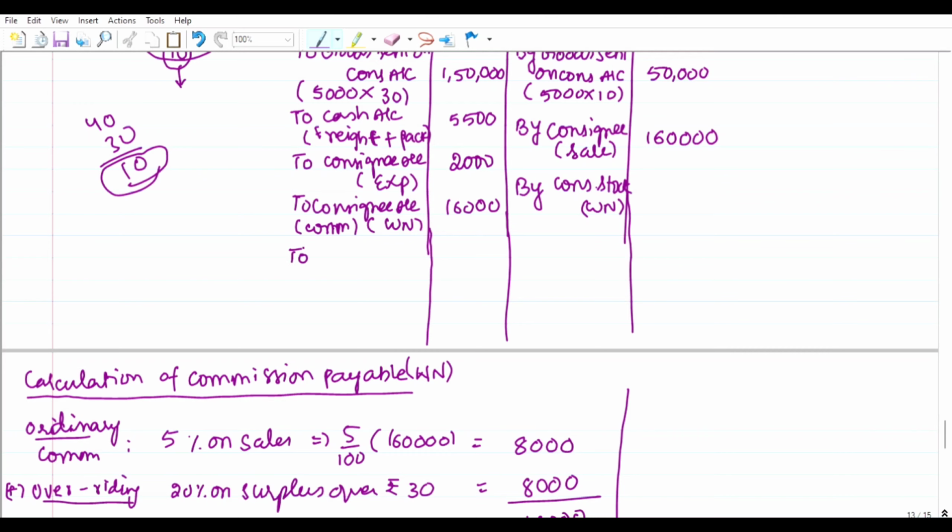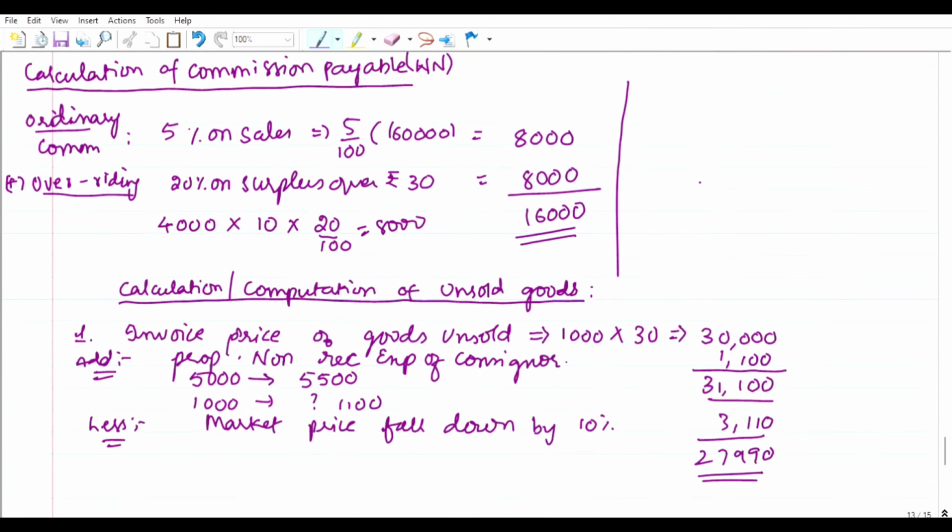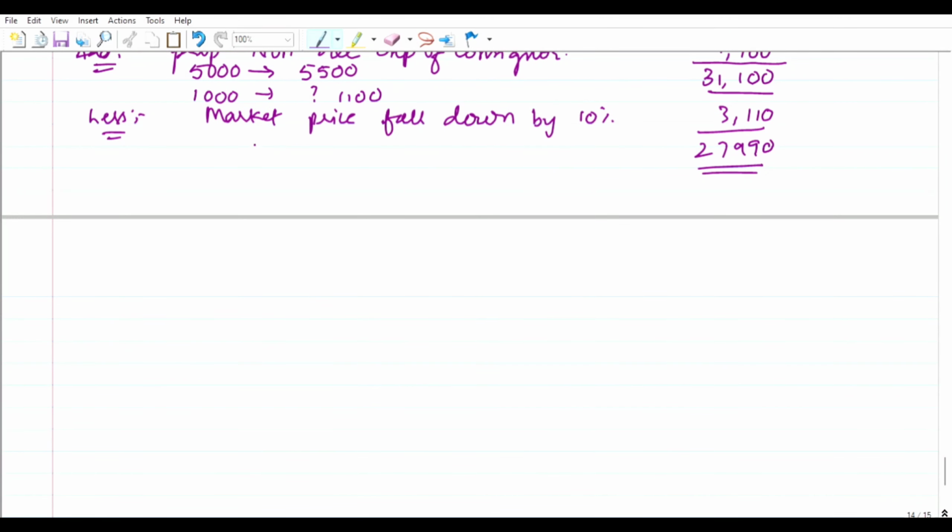By taking the reverse entry, but not with consignment stock. We have to take it with consignment stock reserve. How do we calculate that also? Simply, I'll explain. This is 27,990 rupees, right?